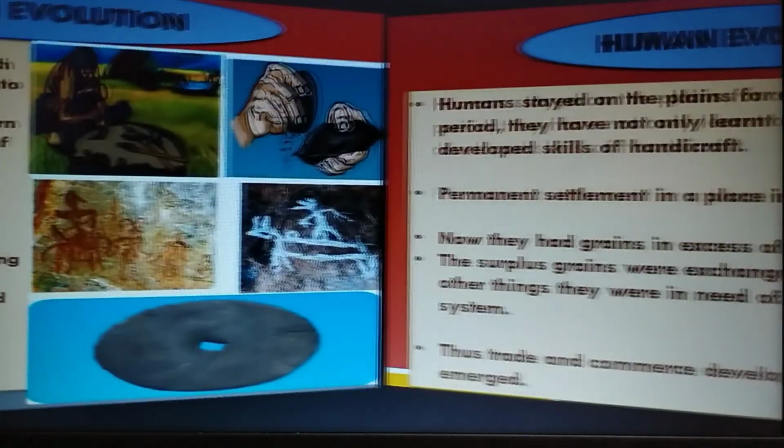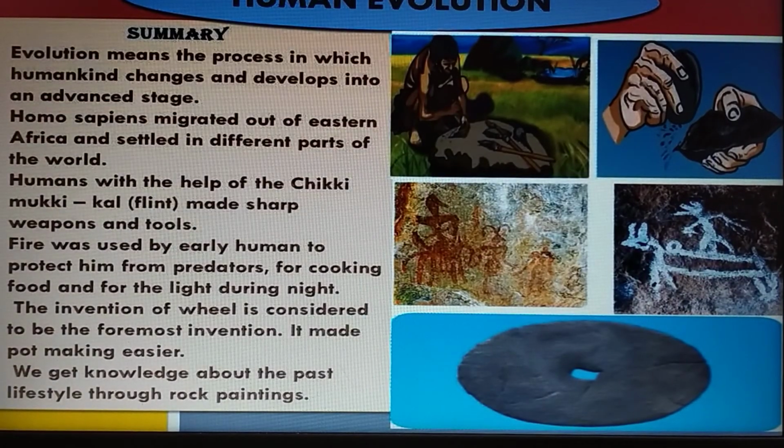Children, let's discuss the summary of the lesson. Evolution means the process in which humankind changes and develops into an advanced stage. Homo sapiens migrated out of Eastern Africa and settled in different parts of the world.